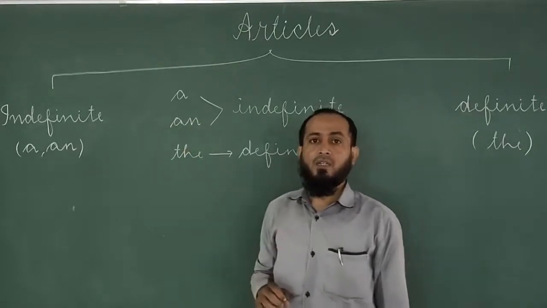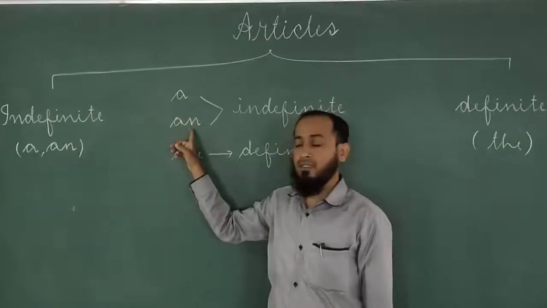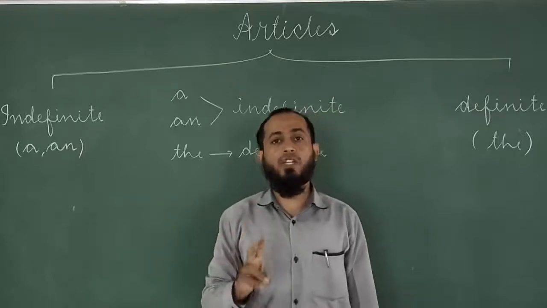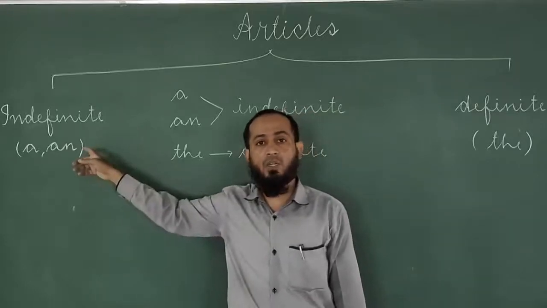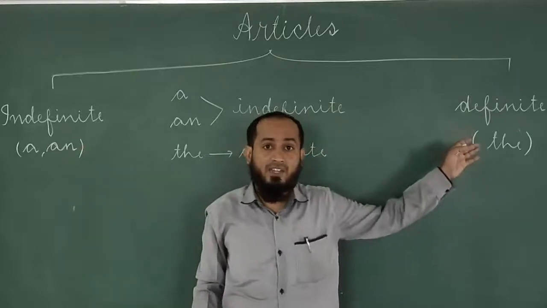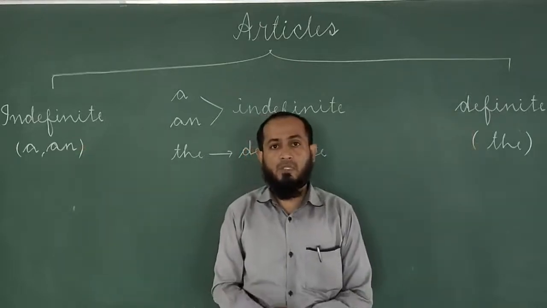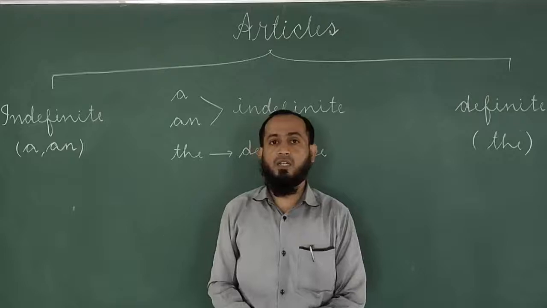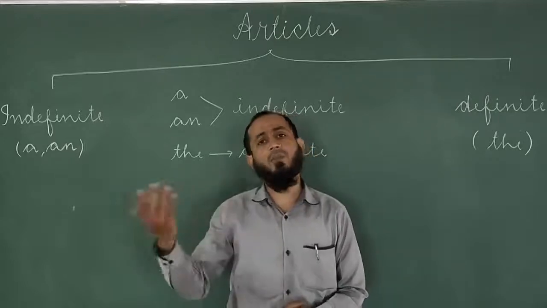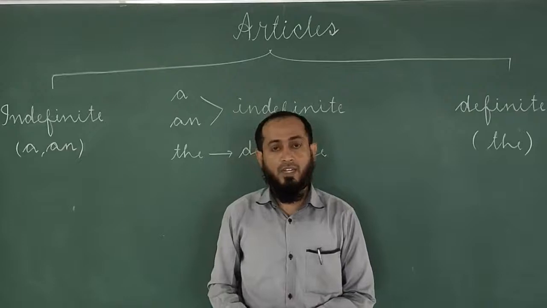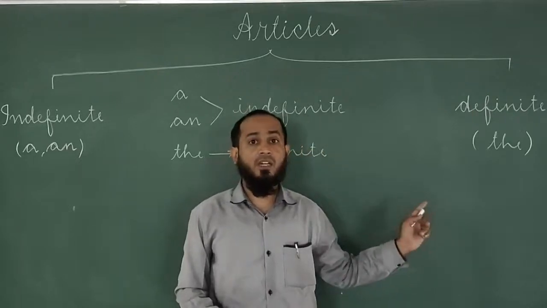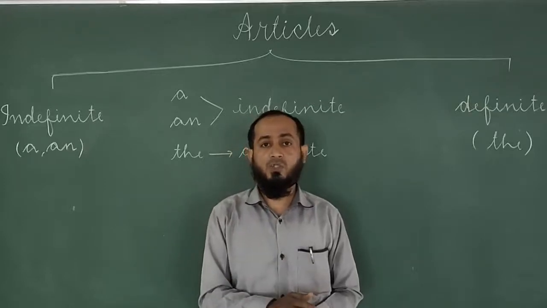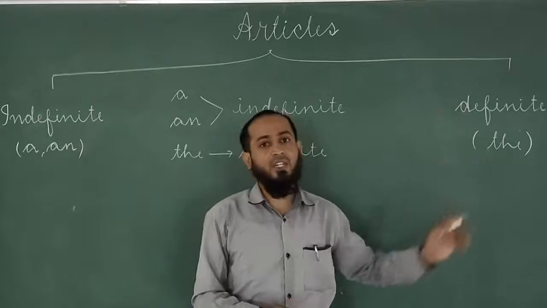Or we can say the words a, an, and the are called articles. There are two types of articles. One is indefinite article and another one is definite article. Let me explain why they are called indefinite articles and why the is called definite article. Indefinite articles refer to any person or thing, whereas the definite article, the, refers to a specific, particular person or thing. That's why it is called definite article.